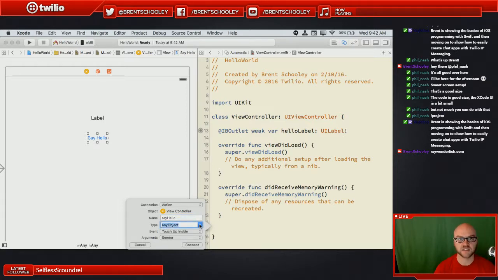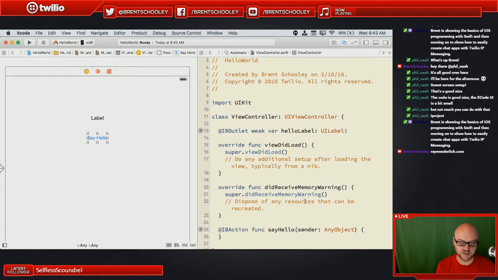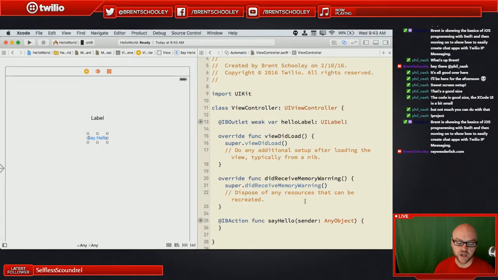This is going to give me access to what UI element called this action. So I could have multiple different types of objects call this action method at runtime, and the sender, which we'll get in the arguments, will let me know what type of object that was. I'm going to leave it at AnyObject. It doesn't really matter for our case what the sender of the object is, because all we're going to do is change the text of the label to say hello world, right?